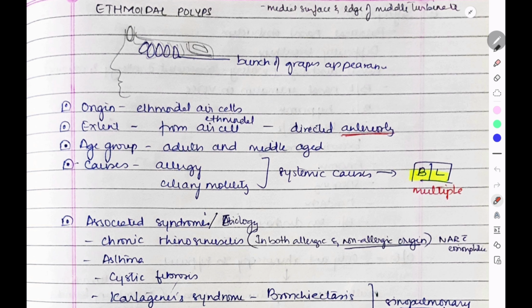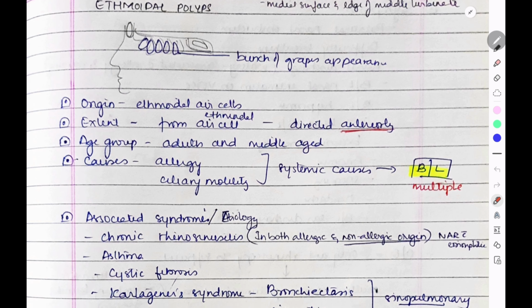So it occurs from the ethmoidal air cells, and it has a bunch-of-grapes appearance that we have seen. It extends from the ethmoidal air cells and is directed anteriorly, so you have to keep in mind it is directed anteriorly. Age group: adults and middle-aged. Causes are allergy and loss of ciliary motility, mainly systemic causes, and it is usually bilateral and multiple. So keep in mind ethmoidal polyps are bilateral and multiple.